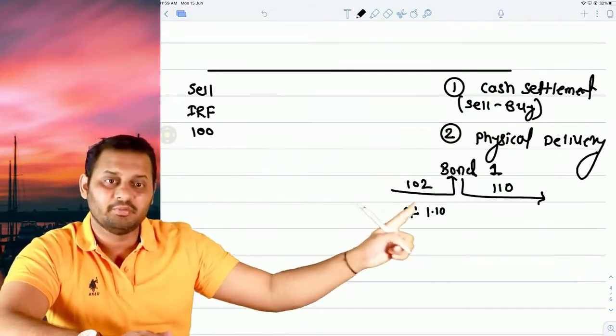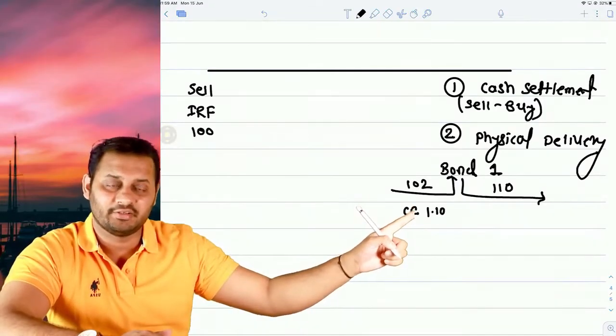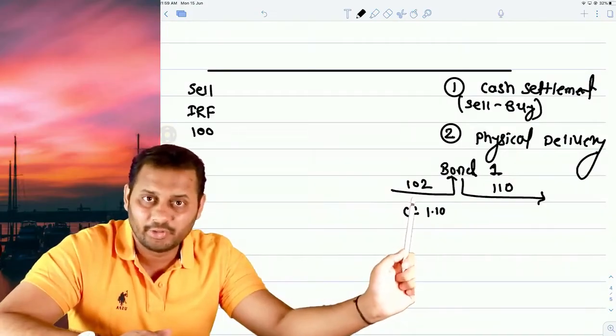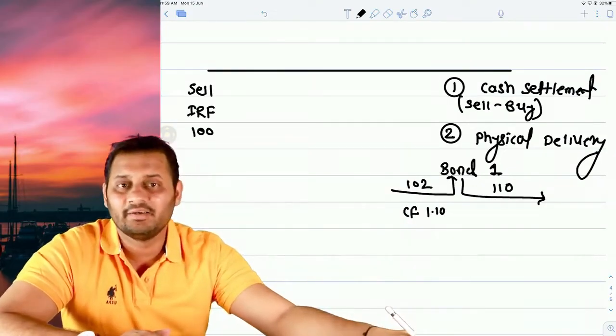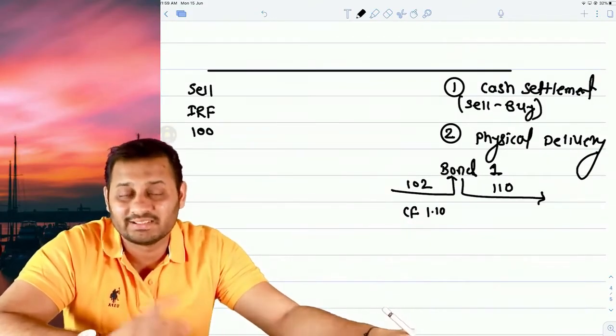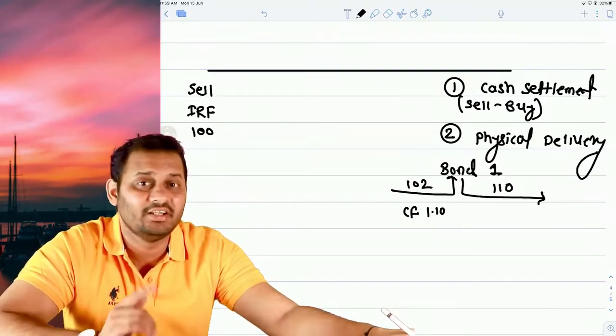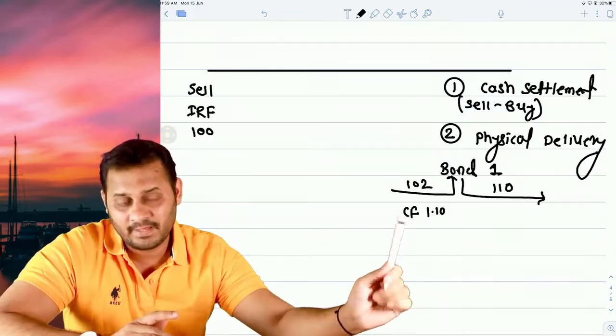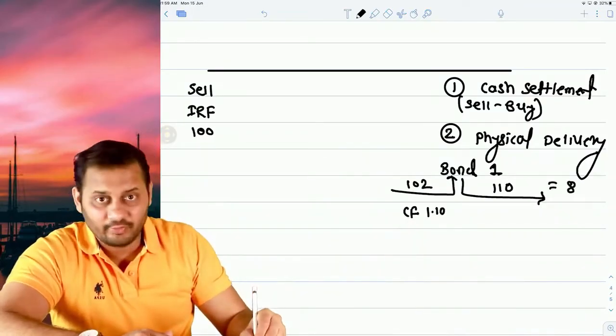It's 100 multiplied by 1.1, the conversion factor. So that's 110. So you will be buying the bond in the market at 102, selling the bond in the market at 110, and the profit will be 8 rupees. This is only applicable in case of physical delivery, and this is called the conversion factor. Here you are making a profit of 8 rupees, right?